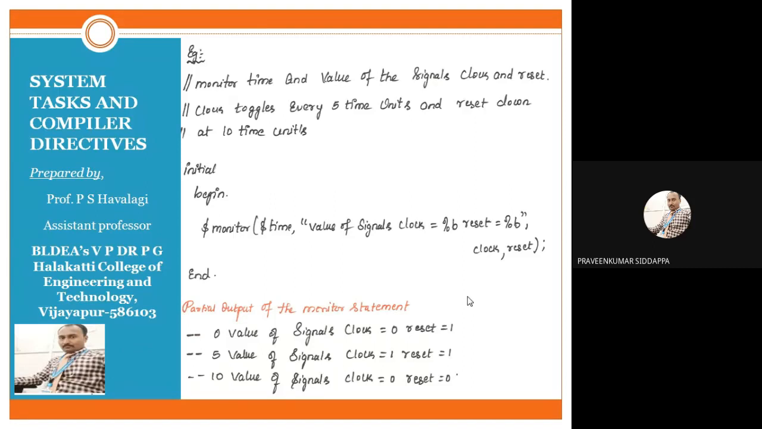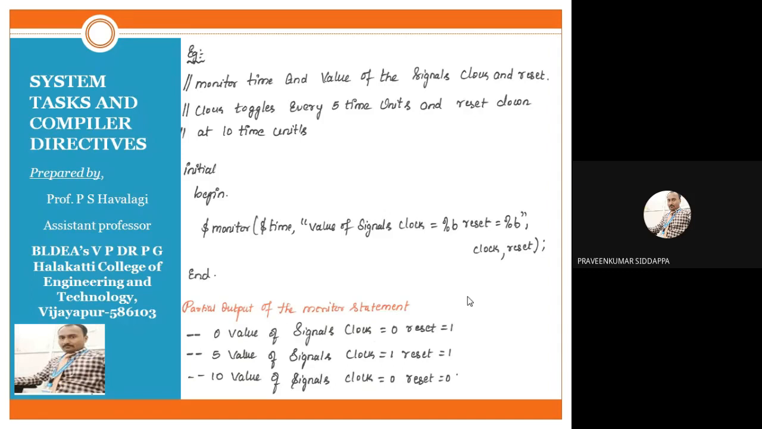Okay, so for 0 time units, clock is 0. After 5 time units, clock toggles. Toggle is nothing but it should be inverted. So for that reason, that becomes 1. And reset stays the same, constant. Okay. Next, after 10 time units, one clock cycle. For one clock cycle, reset should remain the same. For another clock cycle, reset should change. So 10 time units is nothing but the second clock cycle.